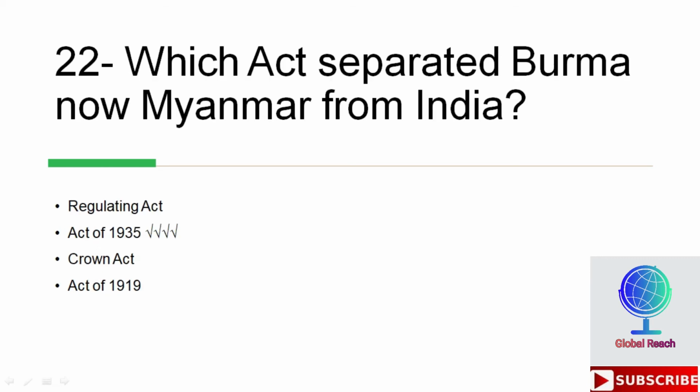Which act separated Burma, now Myanmar, from India? Options are Regulating Act, Act of 1935, Crown Act, Act of 1919. So the correct option is Act of 1935. It is also important MCQ because this act has separated the Burma, which is now called Myanmar, from the land of India.